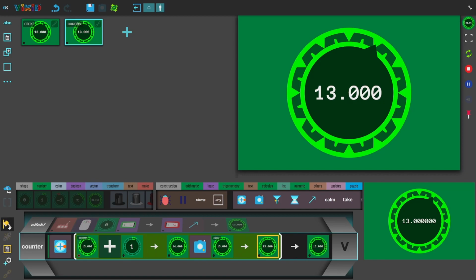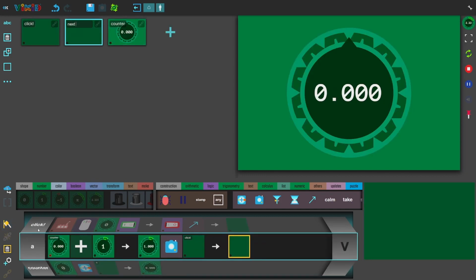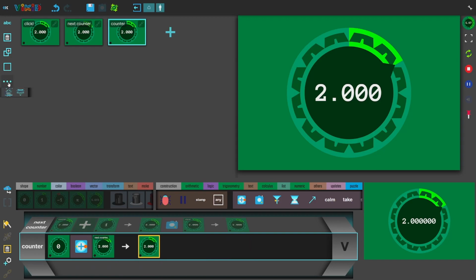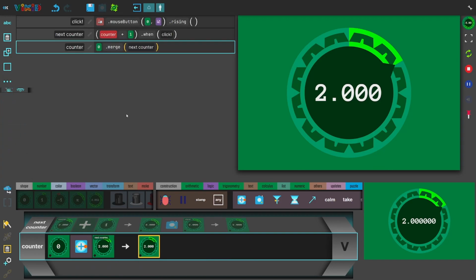Obviously, we can split this in multiple lines and call this the next counter, for example. We can also show this in text mode. So we see that a click is basically the rising edge of the mouse button. The next counter is the previous counter plus 1 when the click event happens, and the counter is 0 merged with the next counter. In the case that there's a constant, we can also read it as followed by. And that's how all variable mutations happen in this kind of systems.